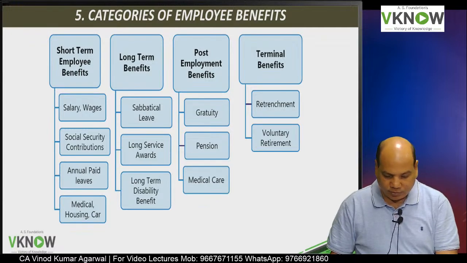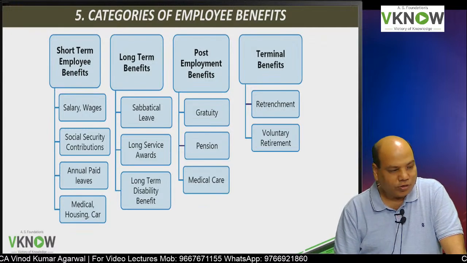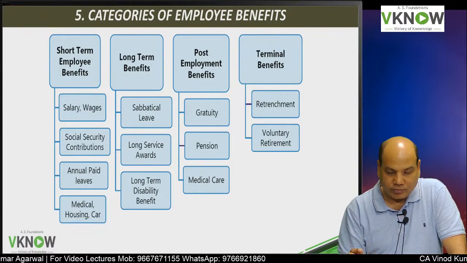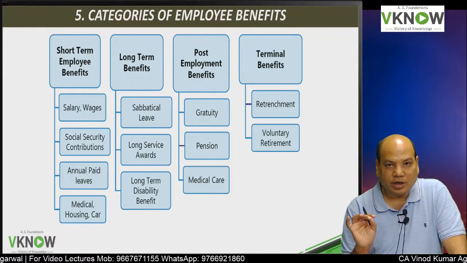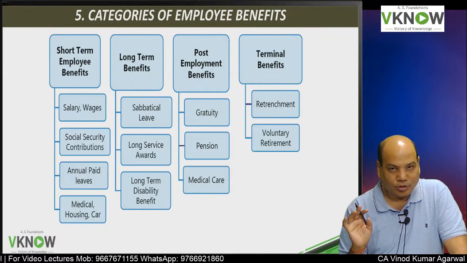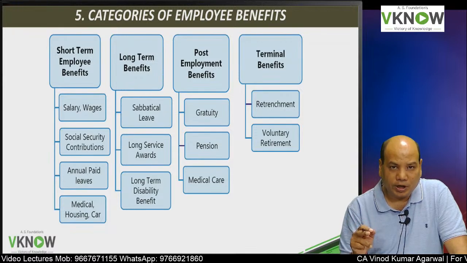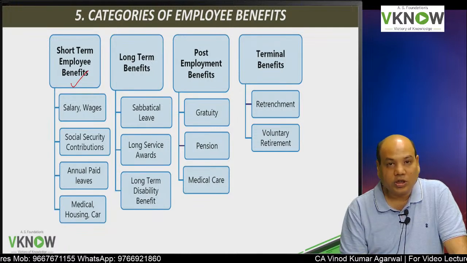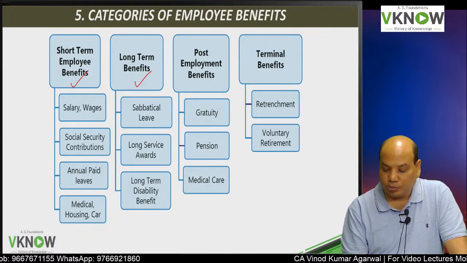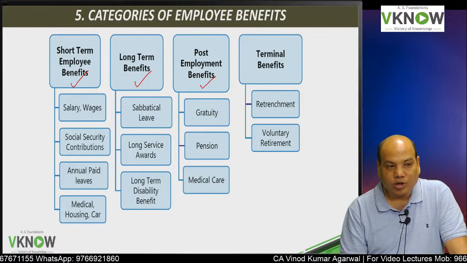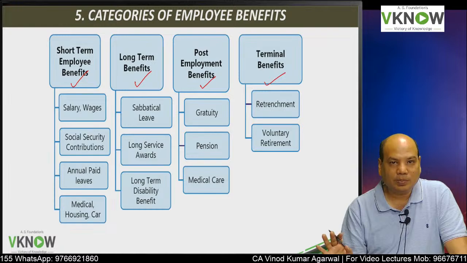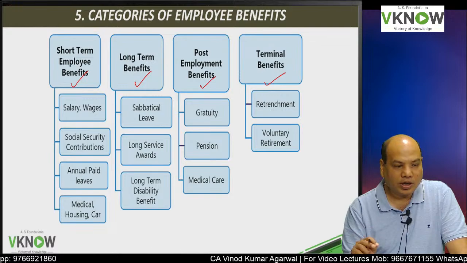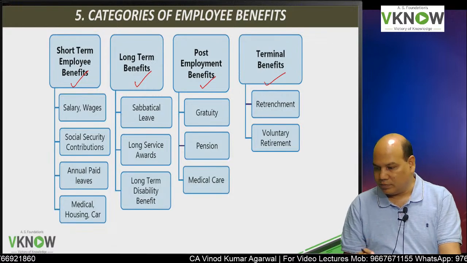So come to paragraph number 5, categories of employee benefits. As per this AS15, employee benefits will be divided into 4 categories. All the employee benefits will fit into one of these 4 categories only. They are called short-term employee benefits, long-term employee benefits, post-employment benefit and terminal benefit. So we are going to discuss all these benefits one by one and the accounting treatment also one by one.